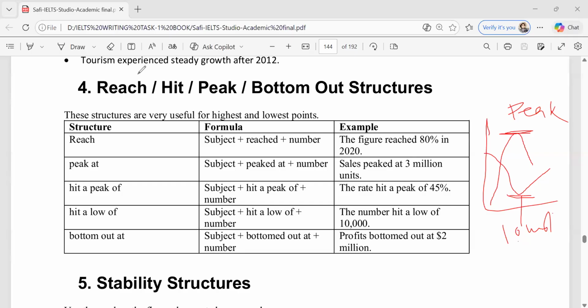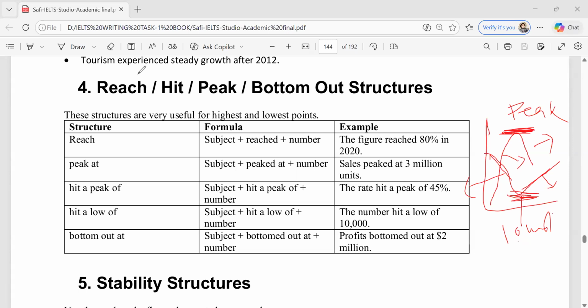So there are two scenarios, one of them increased or decreased. We studied three structures for increase and decrease. For the increase, there was an increase. This is the decrease, which we already studied. But to talk about the highest point, this is my highest point, and this is the lowest point, the bottom.